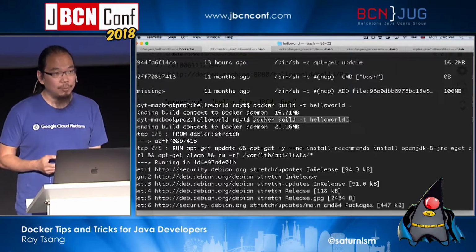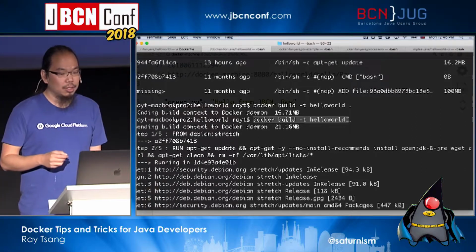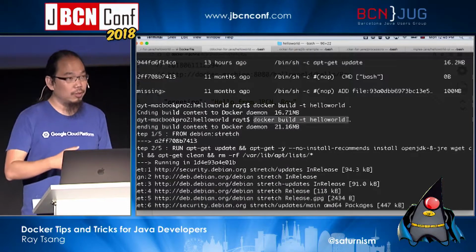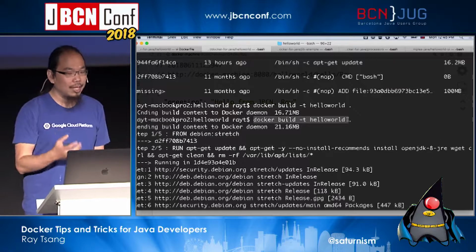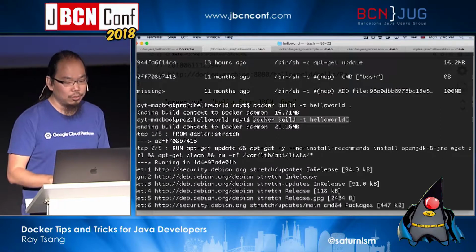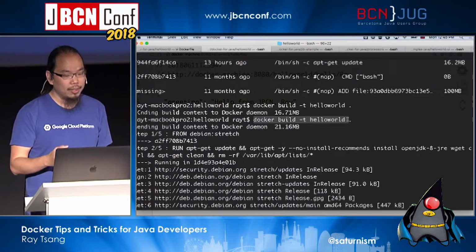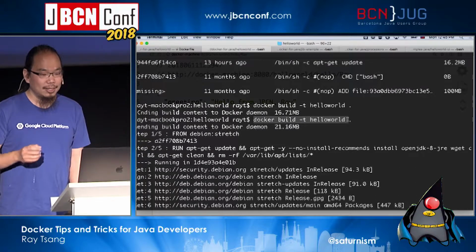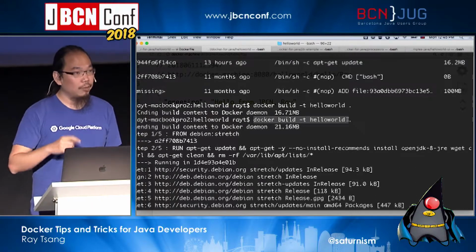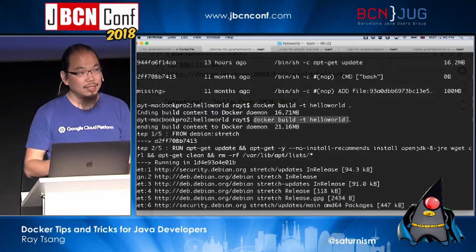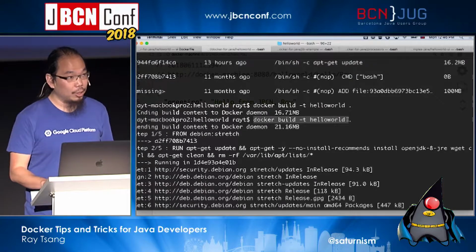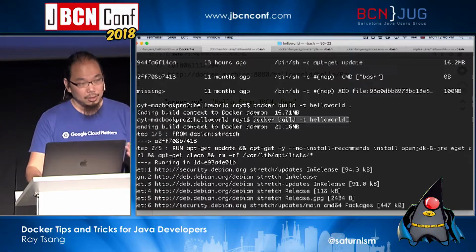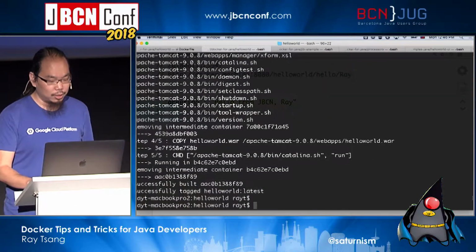In a CI/CD pipeline, you probably have build numbers. If you are using Git or whatever, who's not using Git today, right? If you're using Git, hopefully you are, right? You can add the Git commit ID to your build tag as well. And this will then uniquely identify this particular image coming from a specific source set. And then you can deploy the right application. Otherwise, you could be deploying the latest, which you have no idea which version that is.